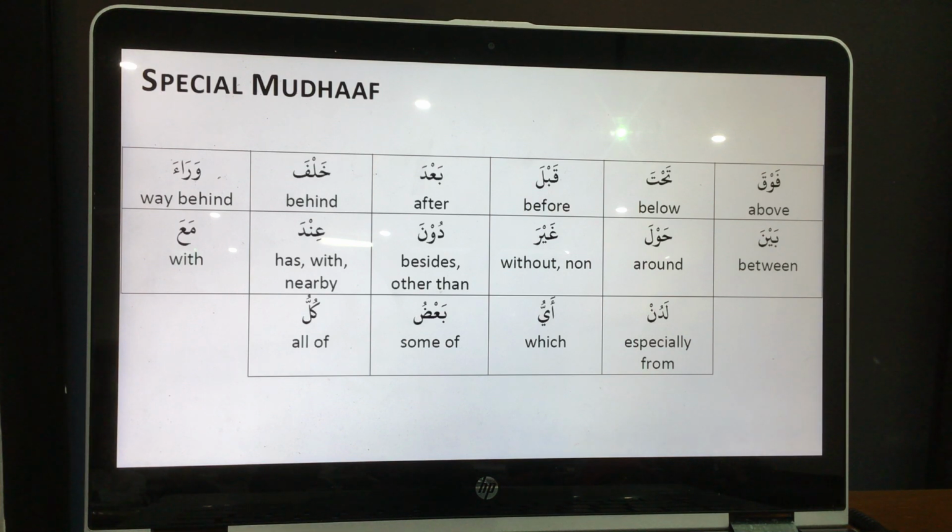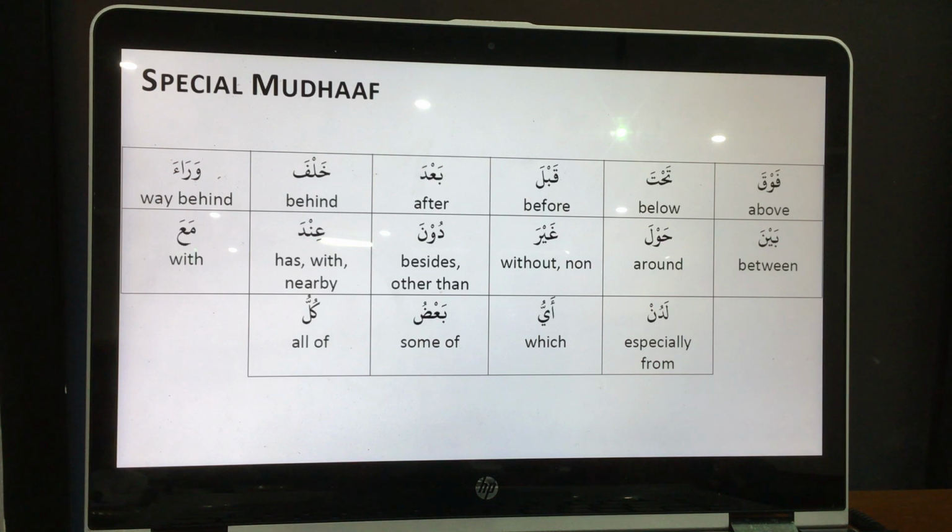So whenever you see this word, you know this is a mudaf, and the word next to it is going to be mudaf ilayh. But in the translation we don't put "of". If I say tahta shajarata, tahta means below, shajara means the tree. We don't say "under of the tree". We say "under the tree". Tahta shajarata. Understand everybody?